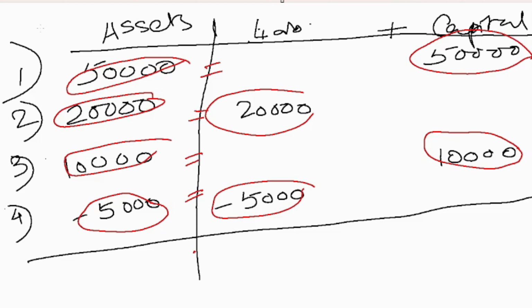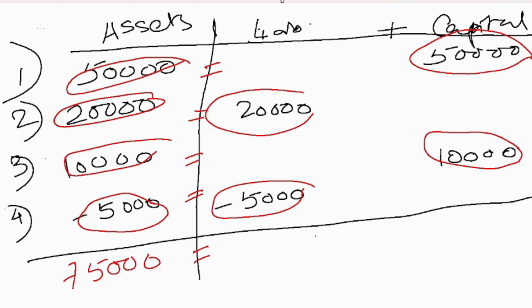So it is obvious that the total will also be equated. So what is the total? 50, 20 and 10, that is 80,000, and here we have 5,000 subtracted. So the total comes to 75,000 over here.